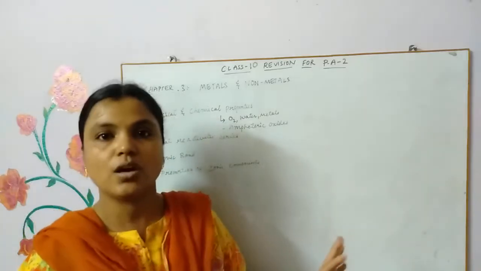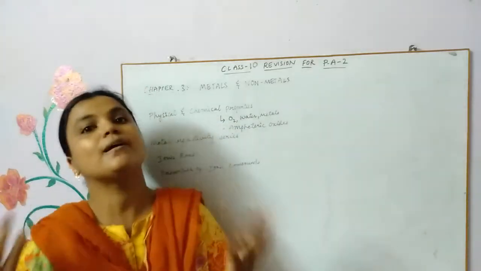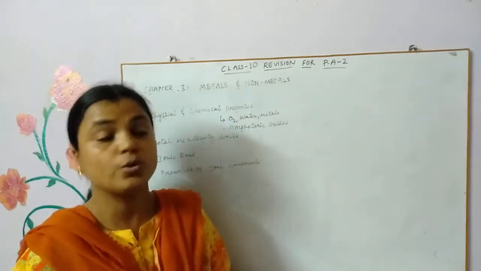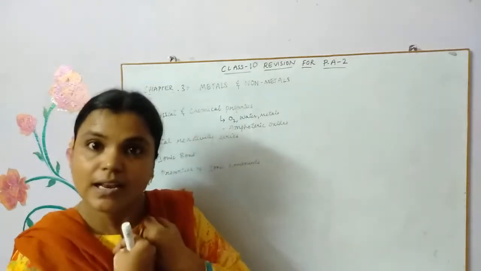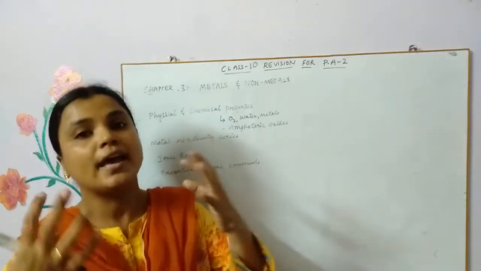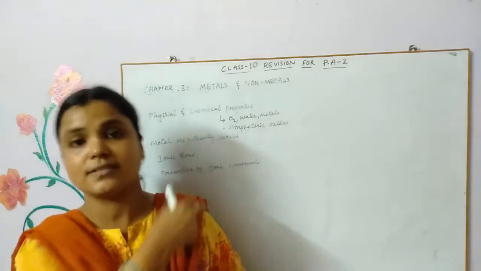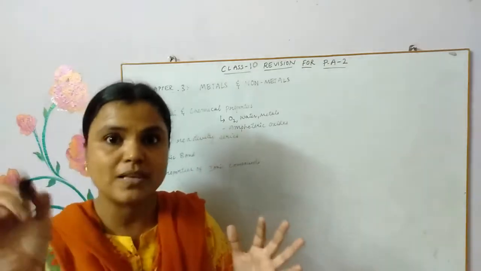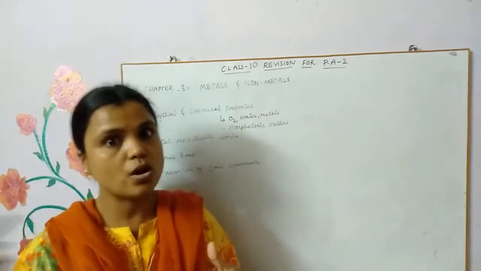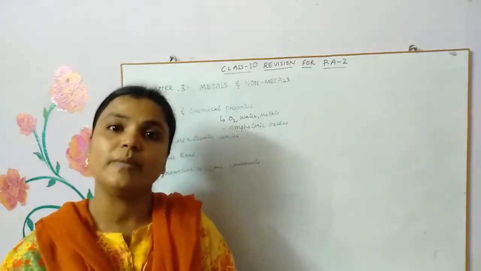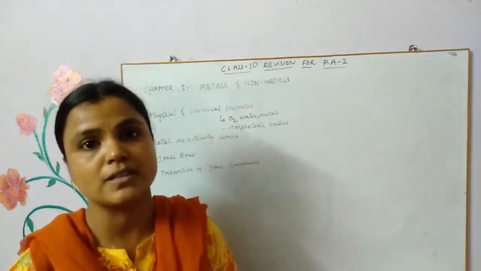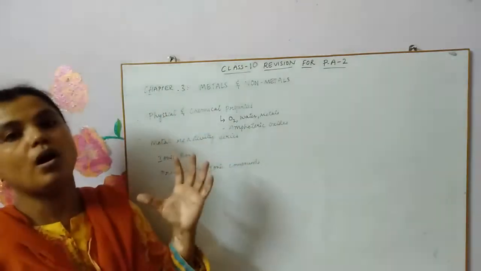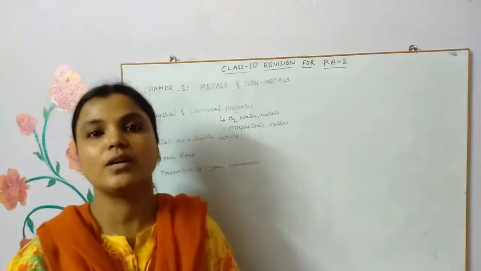When they lose electrons, they are losing one negative charge. That's why they become positive. And the non-metals tend to gain electrons, as I told you, to get that stable configuration. When they gain electrons, they gain an extra negative charge, and that gives them a net negative charge. So metals have positive valencies, +1, +2 or +3, and +4 also. And the non-metals have negative valencies like -1, -2 or -3. Depending on that, in order to understand ionic bond, first of all you have to understand these things very importantly.